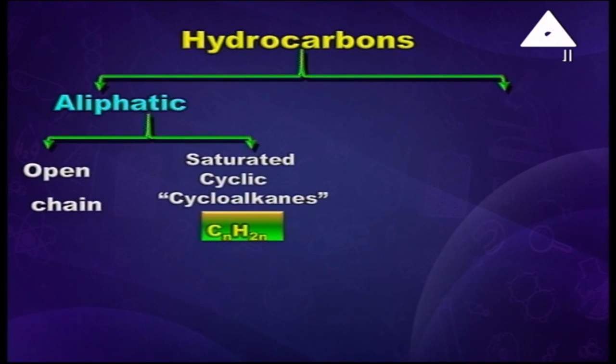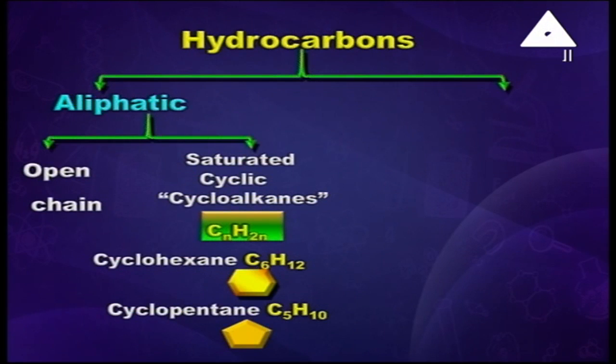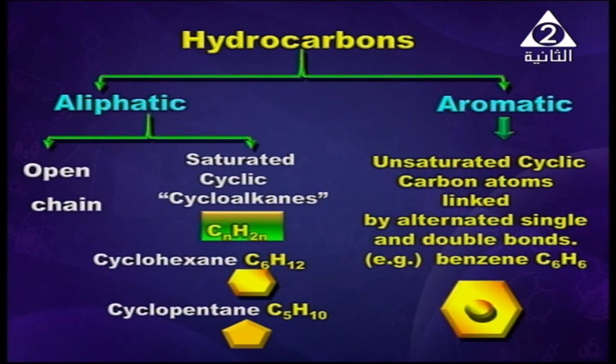And here cycloalkanes or saturated cyclic compounds have general molecular formula CnH2n. For example, cyclohexane C6H12, cyclopentane C5H10, and the aromatic hydrocarbons here are unsaturated cyclic carbon compounds linked by alternating single and double bonds, as benzene here, C6H6, as shown on the screen.